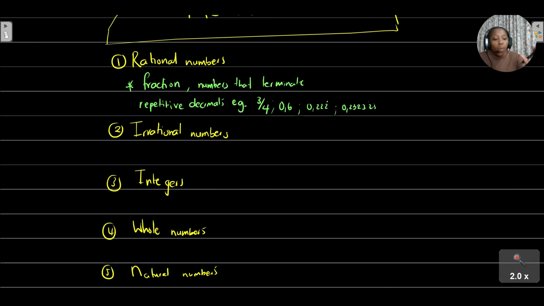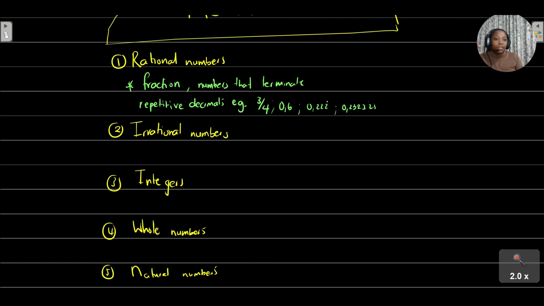Okay, cool. Now, what are irrational numbers? Your irrational numbers are numbers that cannot be written as a fraction. So obviously, if it's something that does not suit the definitions that we gave to the rational numbers, then it means that number is an irrational number.